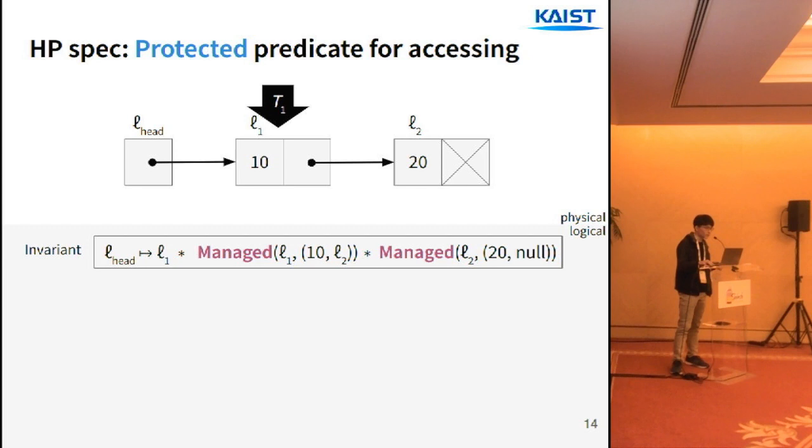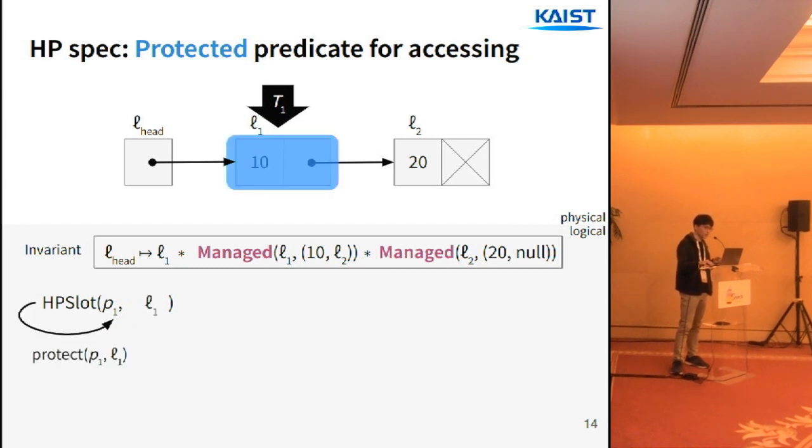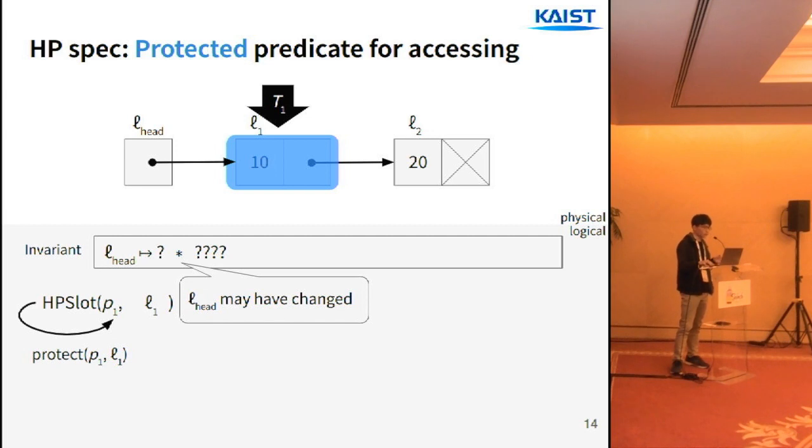For accessing the node, we introduce the protected pointer predicate. At the beginning, the thread starts with the HP slot assertion for each protection slot. And when thread 1 calls the protect function, we update the value of the slot. But note that the contents of the invariant may have changed while protecting because someone could have modified the list concurrently.